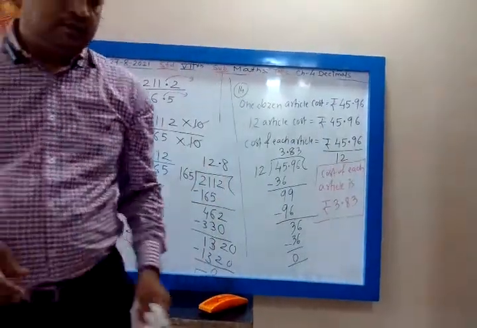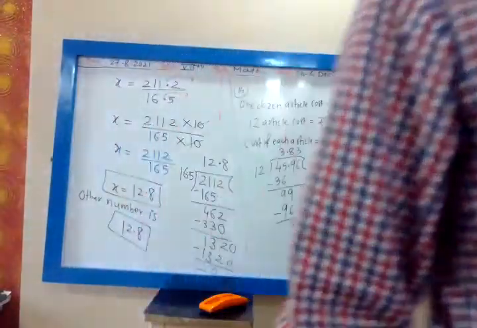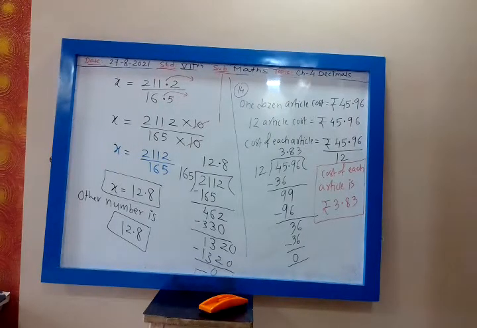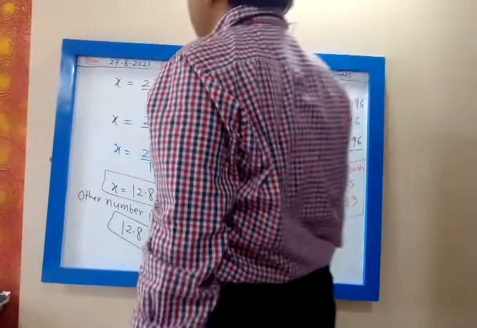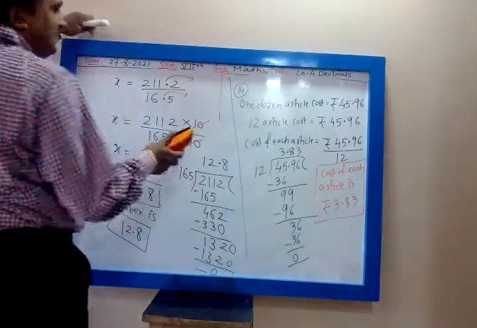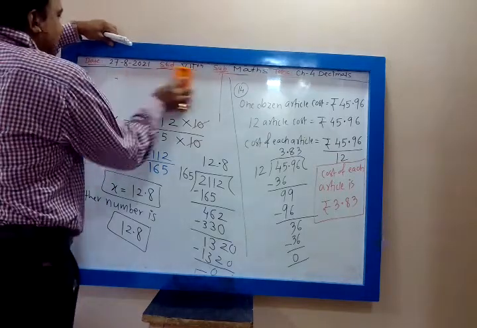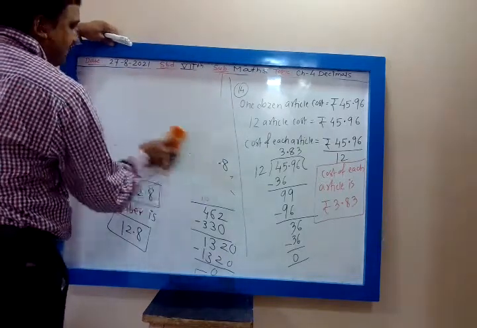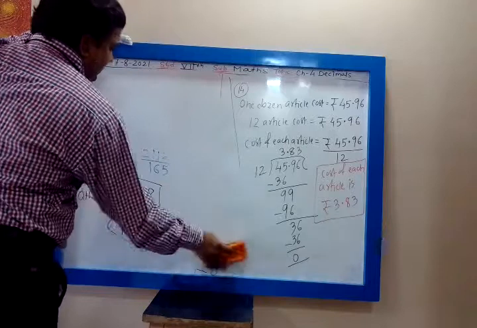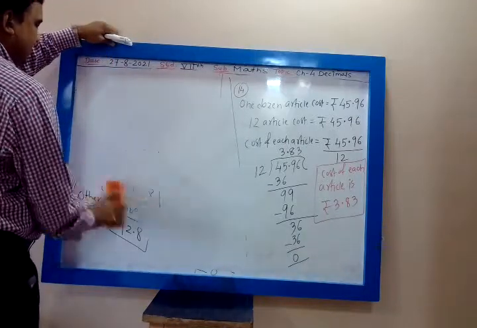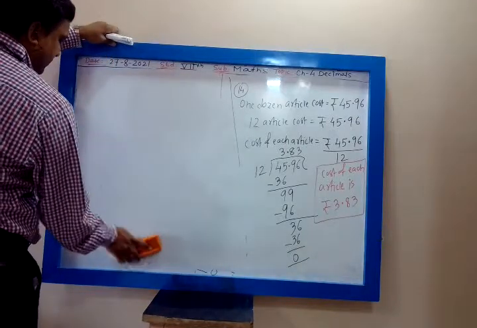Okay. Don't say 83. After the decimal, we read them as single digits. So cost of each article is 3.83. Okay.